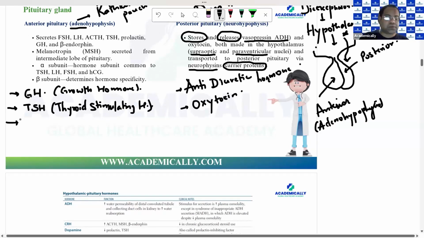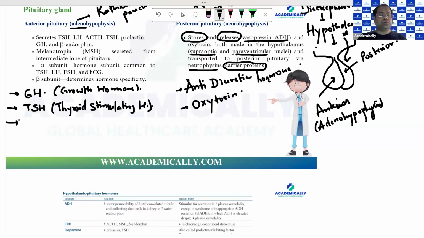It secretes a hormone which controls the adrenal cortex. If you know, the adrenal is a gland which is above the renal. It is called suprarenal or adrenal because it is above the kidney. This adrenal gland is divided broadly into two parts. The inner part is called the medulla, and the outer part is called the cortex. The cortex itself is made up of three layers, that is zona glomerulosa, zona fasciculata, and zona reticularis, which basically secrete mineralocorticoids, corticosteroids, and adrenal sex hormones, so androgens.